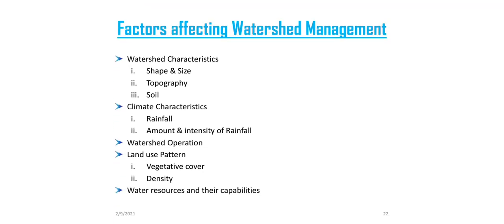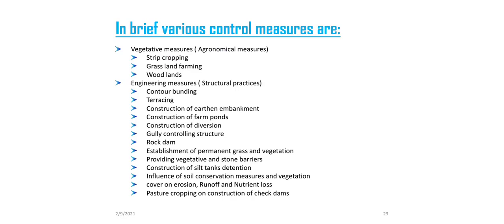Next one is factors affecting watershed management. Watershed characteristics: shape and size, topography, and soil. Climate characteristics: rainfall, and amount and intensity of the rainfall. Watershed operations: land use patterns, vegetative cover and its density. Water resources and their capability. Briefly, various control measures